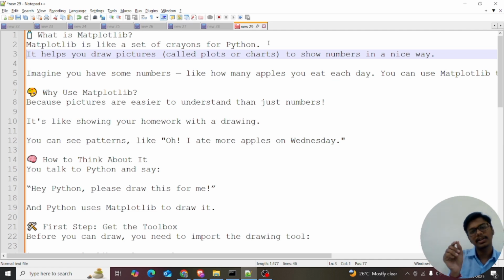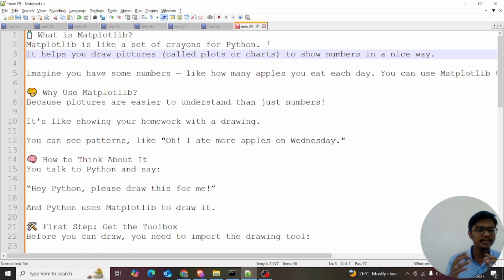It helps you draw pictures. They are called plots, charts, anything to show numbers in a nice way. So why do we want to show charts instead of numbers? When you see a lot of numbers, your mind gets stuck. You are not able to take any decisions.